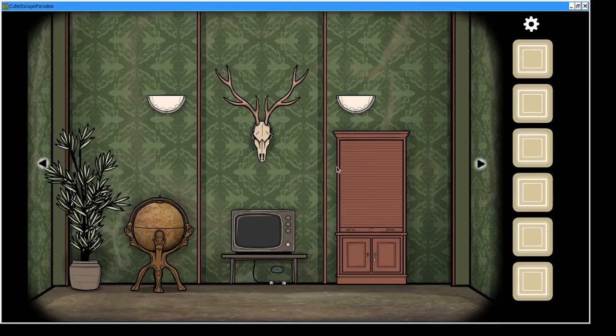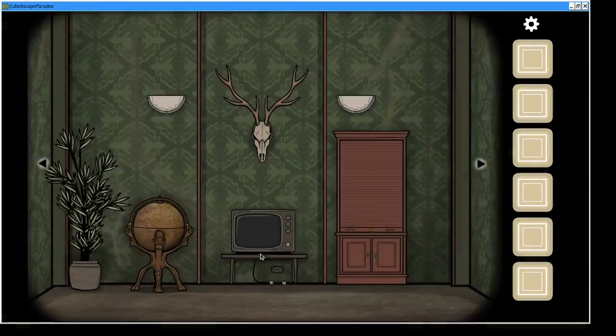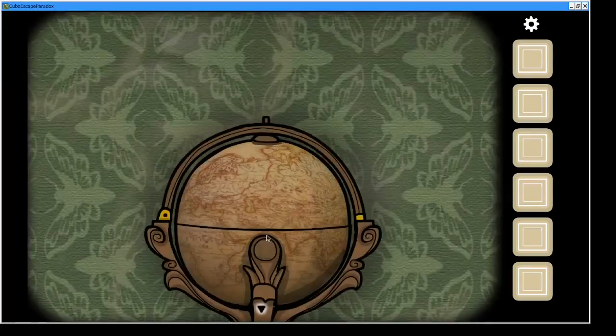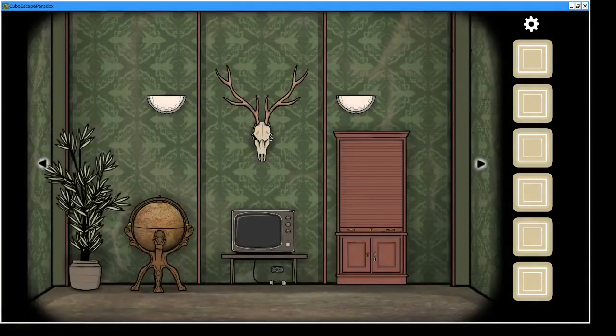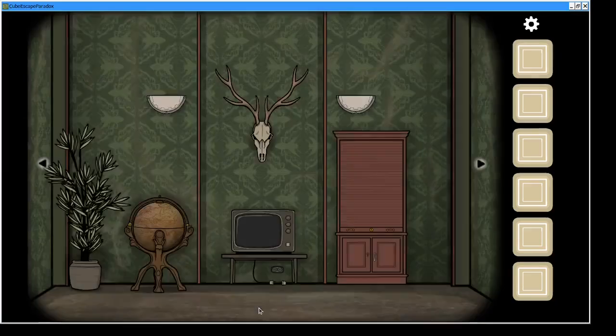So this is the world that we are looking at. We have our inventory on our right. We have a settings page that we'll look at a little bit later. And we have some things we can interact with. For example, we can interact with this tree, but we can't do anything to it. There is a globe here, and we can click on that, and that little thing just wobbles at us. So I think we need something to make that behave more. We have a creepy skull with horns.